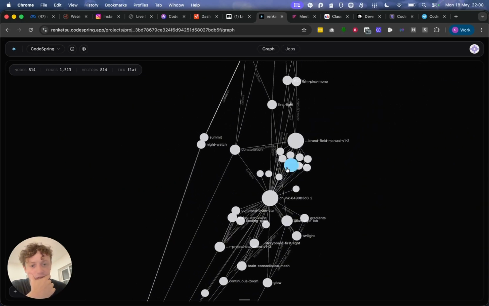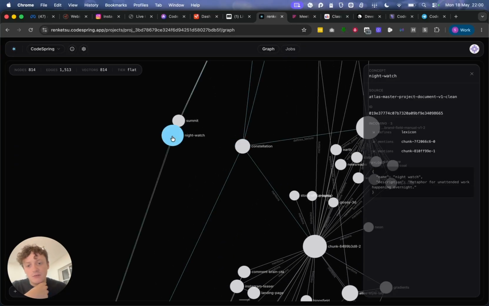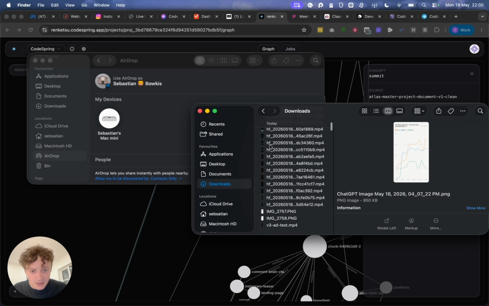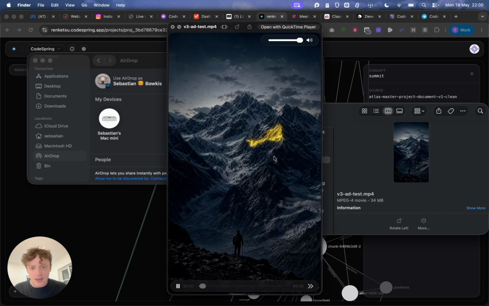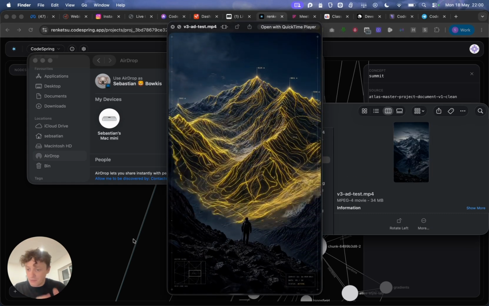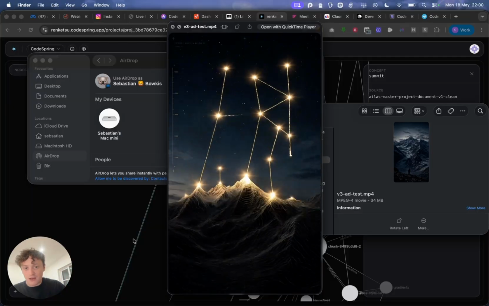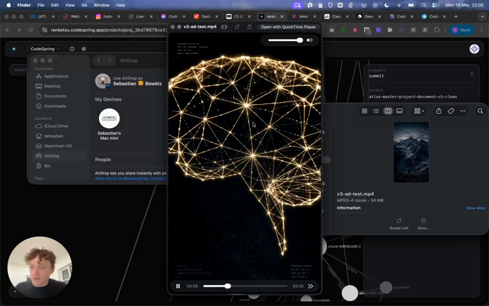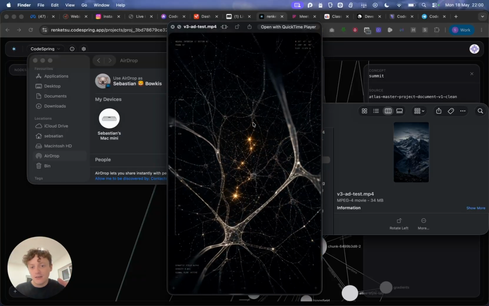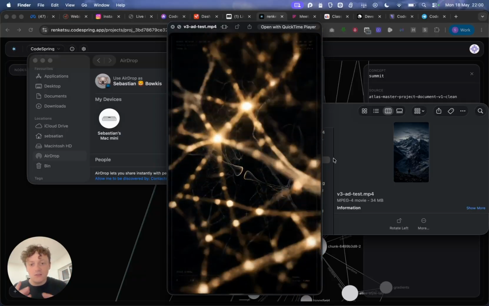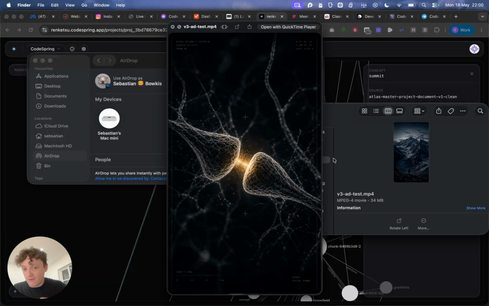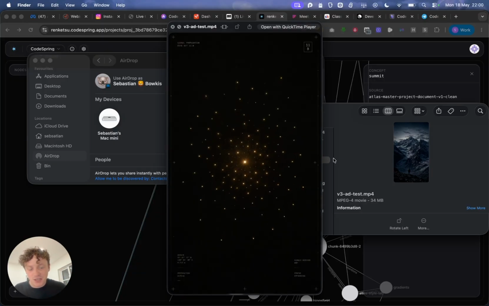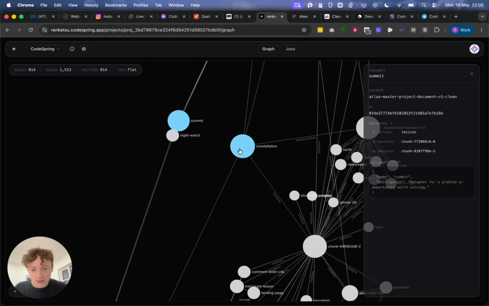So, I don't know, for example here, Constellation, Night Watch and Summit. Let me show you this. I created this ad last night. This is basically an ad that I was making for Atlas. Okay, so this is the Constellation, and all of the stuff that I've been working on for my business for marketing, and like the style and the design and the storyboard for this advert that I created for Atlas, which is probably going to have its name changed, all of that information is being stored in here.